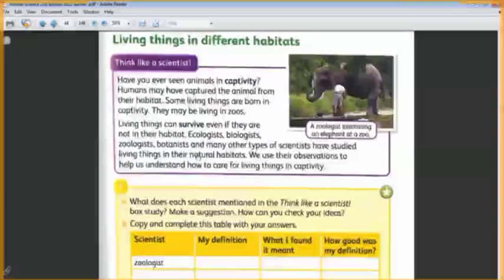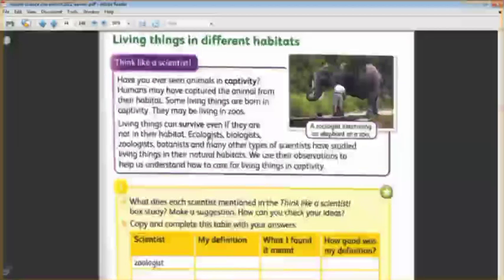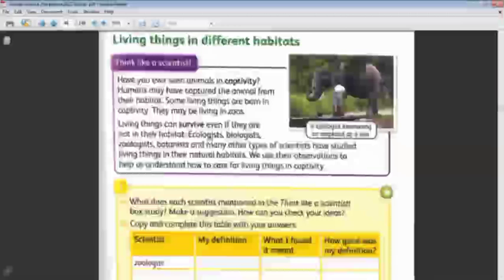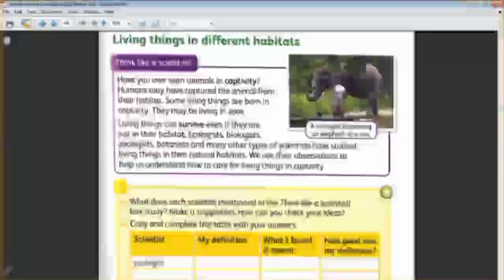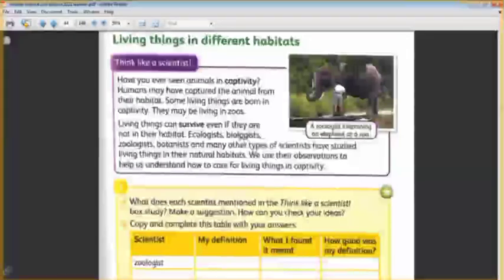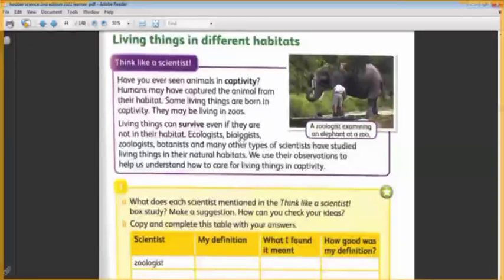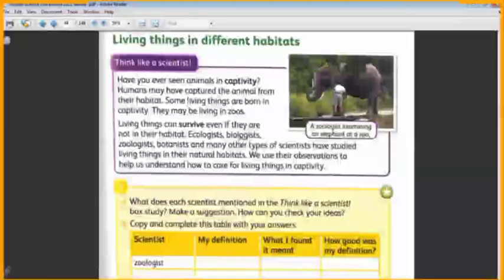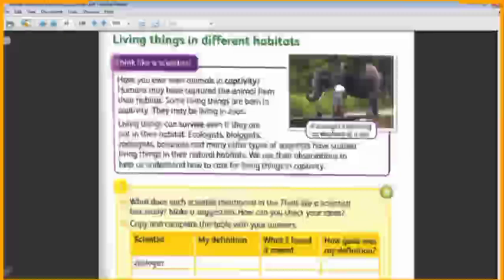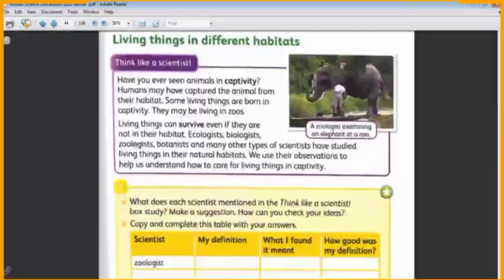Ecologists are the scientists who study the environment and how humans affect this environment. The biologists are the scientists who study all living things, like humans, plants, animals. What about the zoologists?